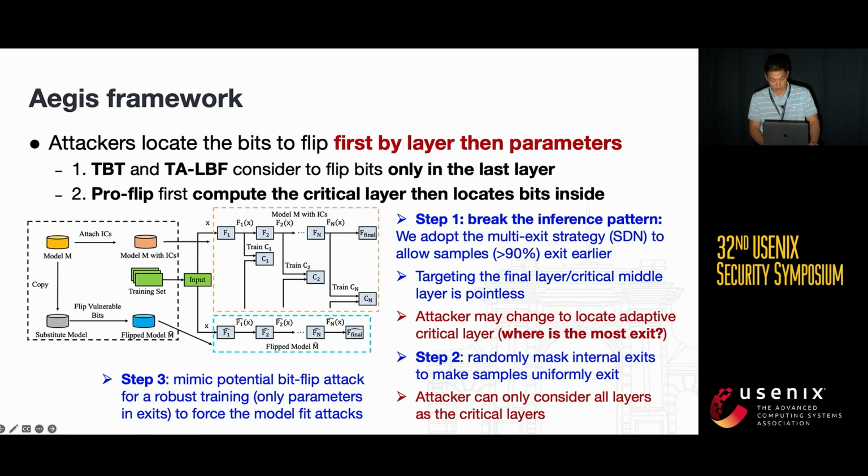To reduce such impacts, we propose robust training to improve the robustness of the attached internal classifiers, which is shown in this diagram. The key insight of our robust training is to help internal classifiers adapt to the cases when critical bits are flipped in M. In general, without prior knowledge of attacks, we construct a bit flip model by considering only the blind samples inference process to simulate the target compromised model. Then, we craft new samples based on these bit flip models for robust training. These training samples simulate the outputs of flipped layers, and internal classifiers will learn such data to correct the prediction from the adversary scenarios.